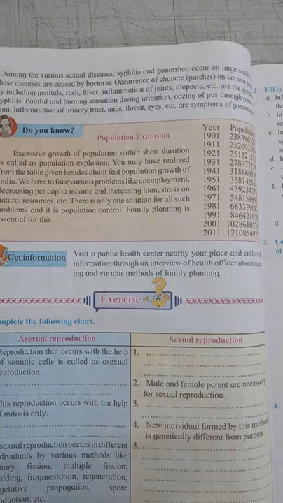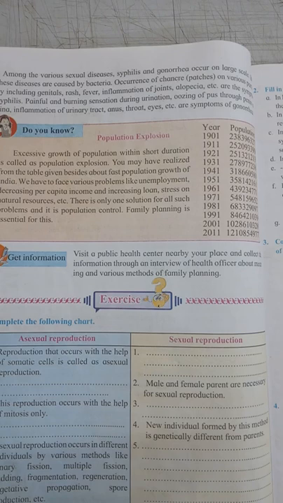Do you know what population explosion is? Excessive growth of population in a short duration is called population explosion. You may have realized from the table given in your book that the population growth of India is explosive.